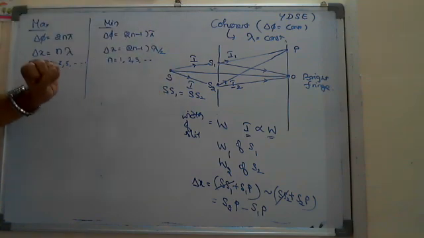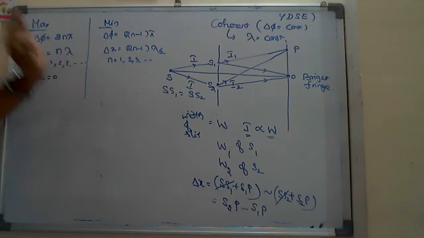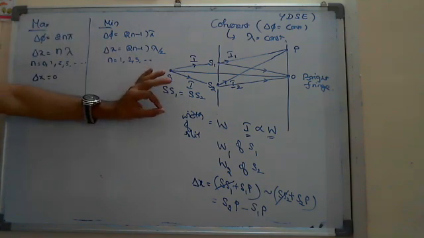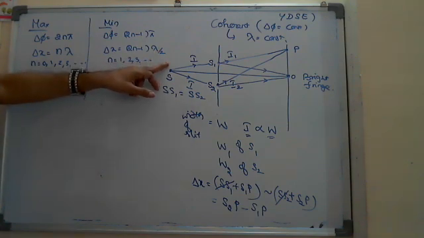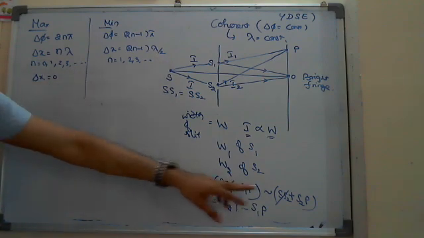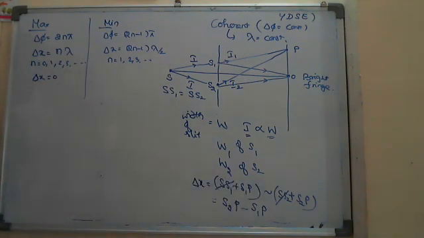But in Young's double slit experiment, YDSE, that all the times at the point O, the fringe formed is bright, the second statement is wrong. Why? Because if the source is asymmetric, we can't cancel SS1 and SS2.